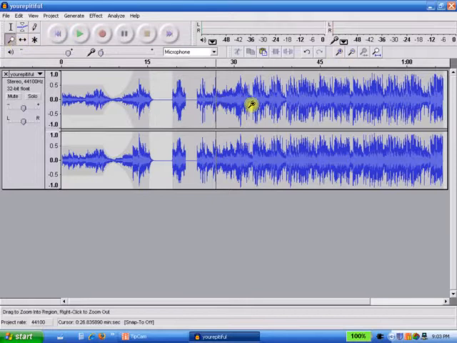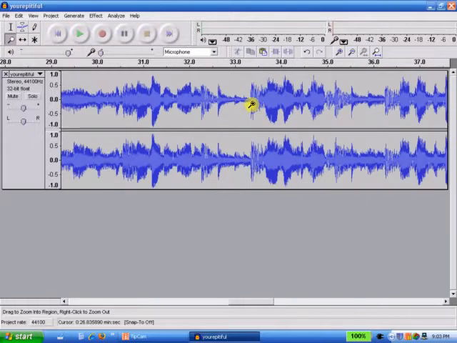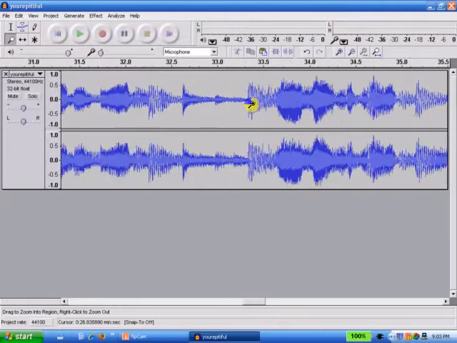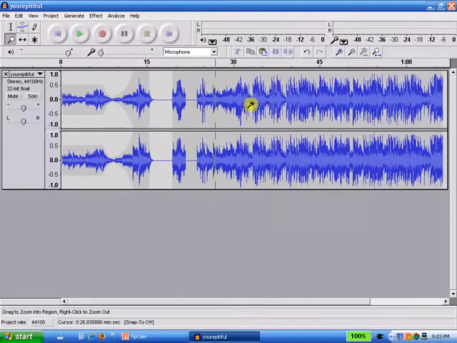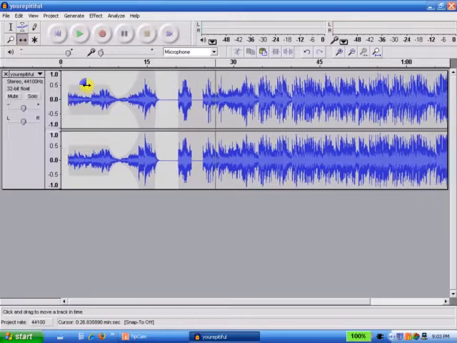I personally don't, but it just works by left-clicking to zoom in, then right-clicking to zoom out. I'll fit that to our screen. And then there's the, I forget the tool name. It is the time shift tool, and that allows us to slide it back and forth.